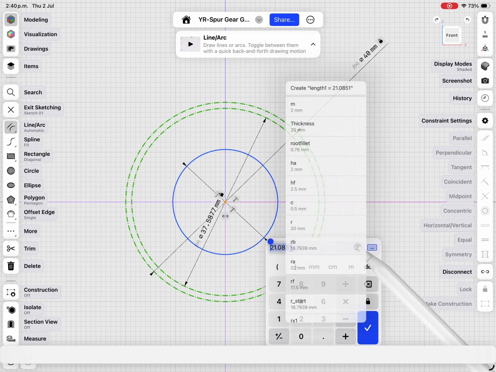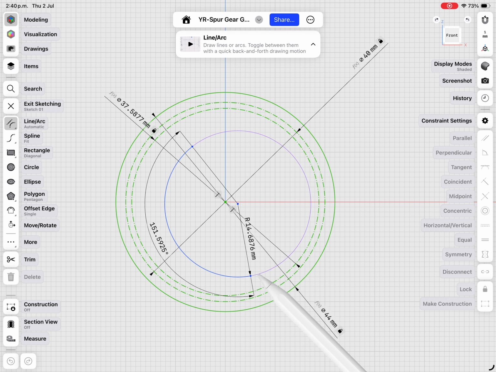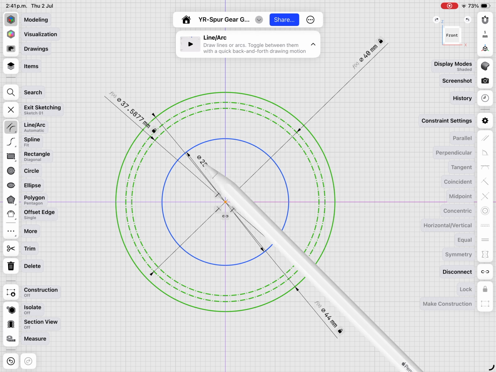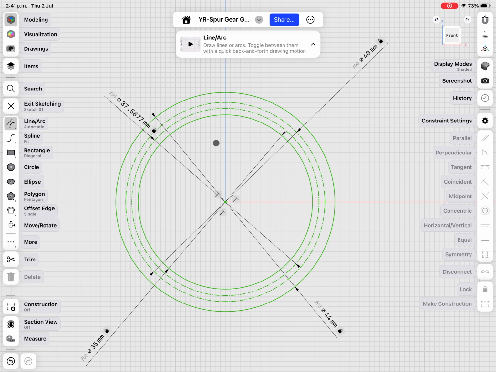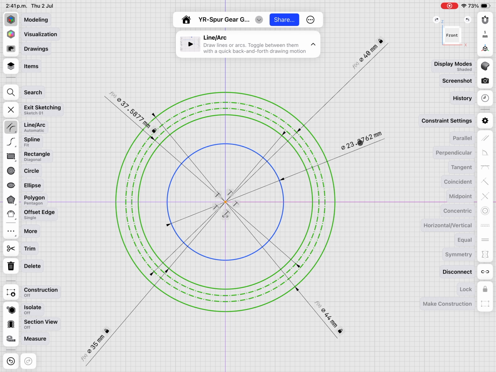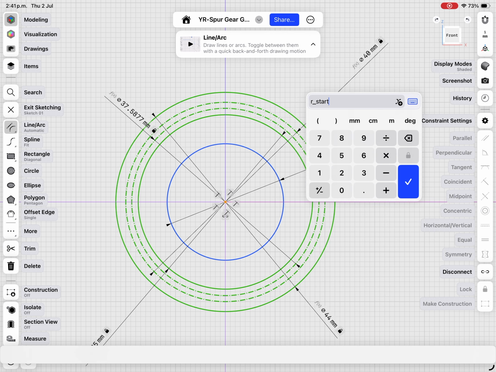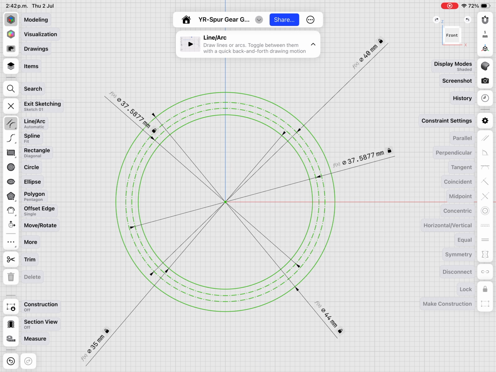Another circle, 2 times ra. Now let's draw rf, which is the root circle, 2 times rf. And finally, let's draw the start circle, which will define the start of the involute, 2 times rstart. And okay. Let's change this circle to constructive. Great. Now we have our base circles.